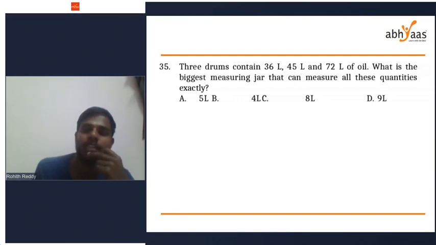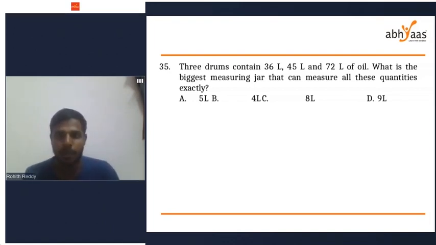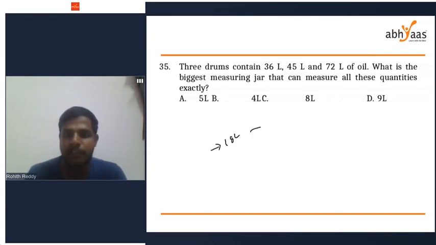Three drums contain 36 liters, 45 liters, and 72 liters of oil. What is the biggest measuring jar that can measure all the quantities exactly? Okay, so the question looks complicated. I'm going to simplify this. For example, I'm having only two drums. Let the two drums capacities be 18 liters and 12 liters.